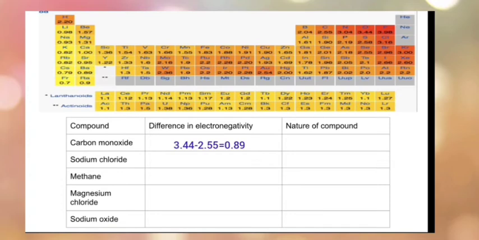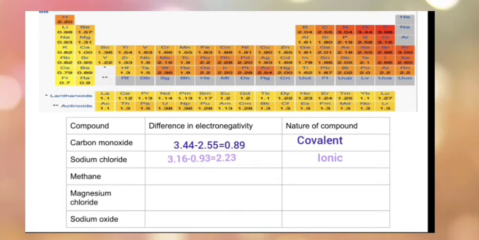So we can say that the nature of the compound is covalent in nature. So now if we consider the case of sodium chloride, the electronegativity of chlorine is 3.16 and that of sodium is 0.93. So the difference is 2.23. We can say that the compound is ionic in nature.